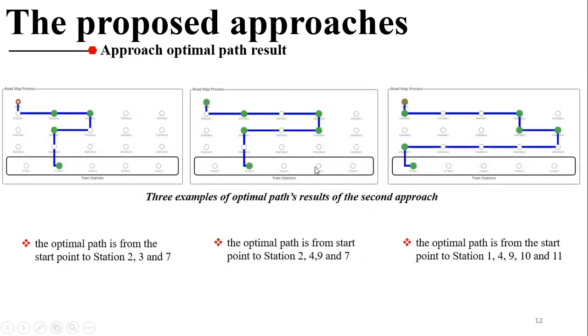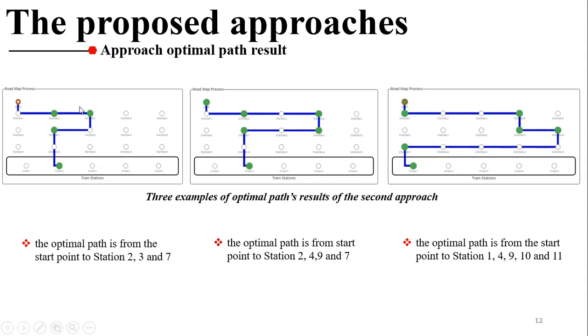Now with the examples of the optimal path results of the second approach. After collecting information about the number of persons in each station, we found that the optimal path is from the start point to station 2, 3, 7. Then the station tram.